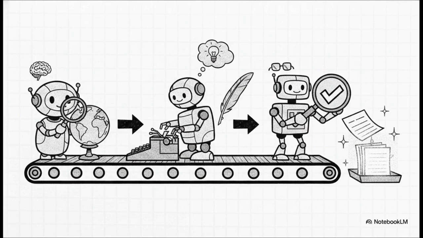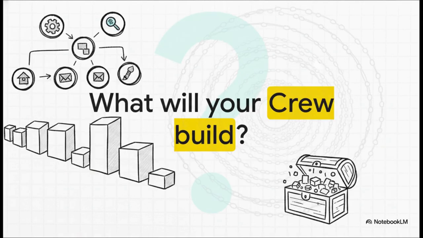It's honestly amazing. I mean, just think about the incredible transformation we've covered today. We've gone from simply interacting with a single AI chat window to architecting entire autonomous teams of specialists that can execute complex, multi-step processes on command. You now know the underlying mechanics of agents, tasks, processes, and the crew itself. So as we wrap up this explainer, I really want to leave you with this one thought. Now that you have the blueprints to assemble an unstoppable digital heist team, what will your crew build?